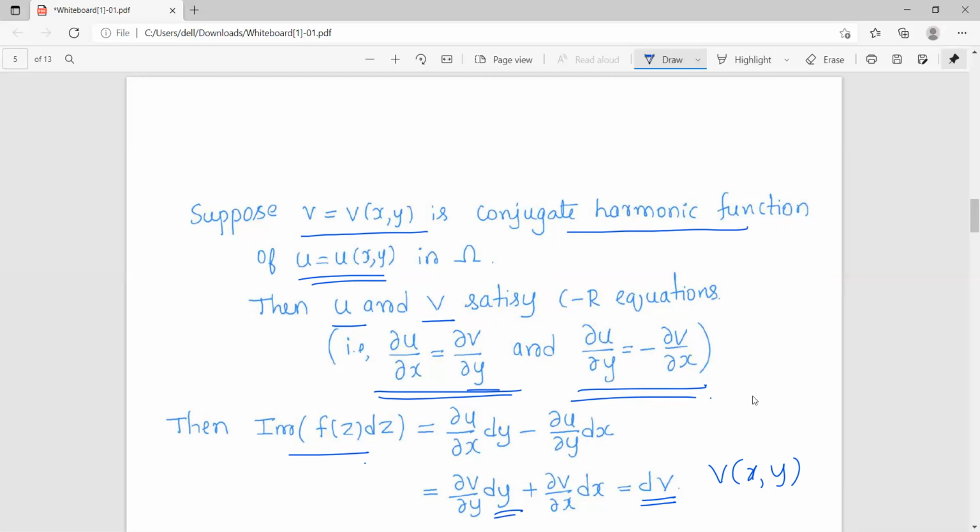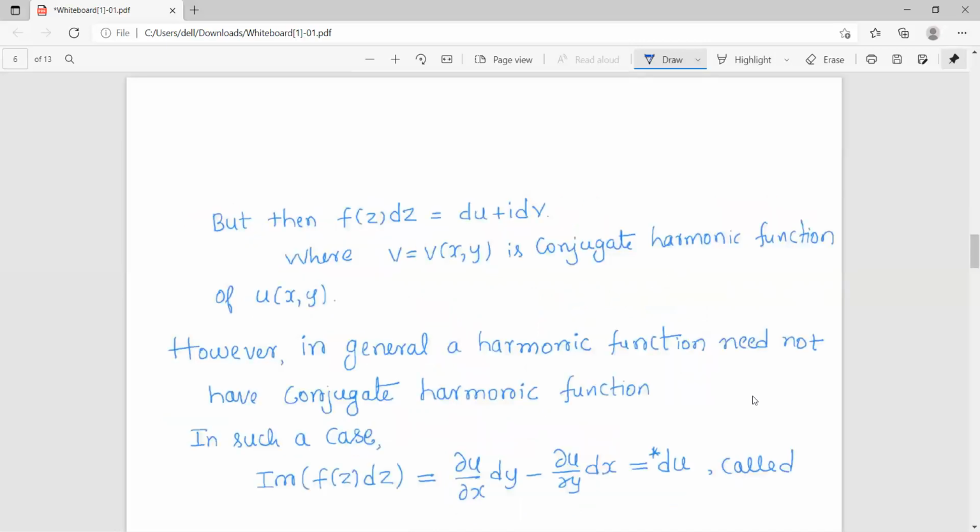So whenever the given harmonic function u has a harmonic conjugate v, the imaginary part of the differential expression f(z) dz will be simply the exact differential of v. So f(z) dz is equal to, the real part du plus i times, now modified using the CR equations, dv, where v is the harmonic conjugate of u.